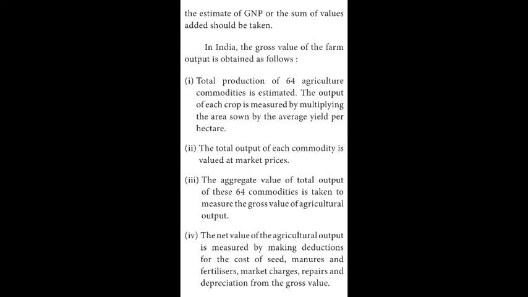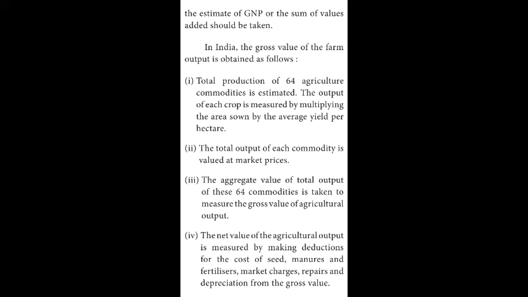The output of each crop is measured by multiplying the area sown by the average yield per hectare. Point 2. The total output of each commodity is valued at market prices. Point number 3. The aggregate value of total output of these 64 commodities is taken to measure the gross value of agricultural output. Point number 4.